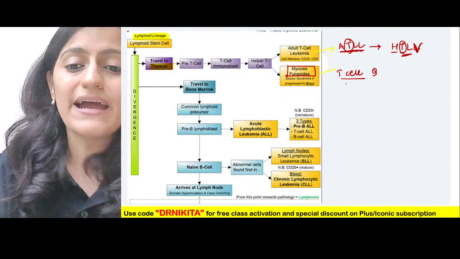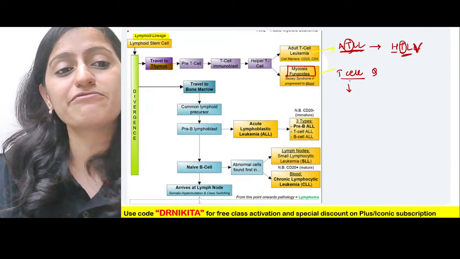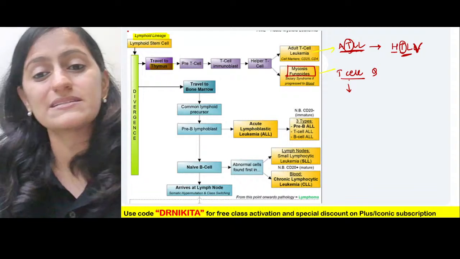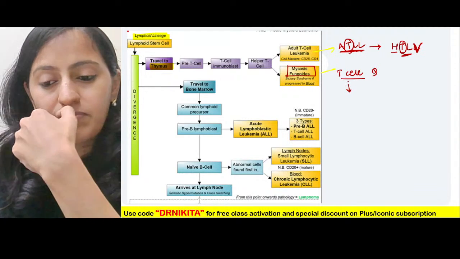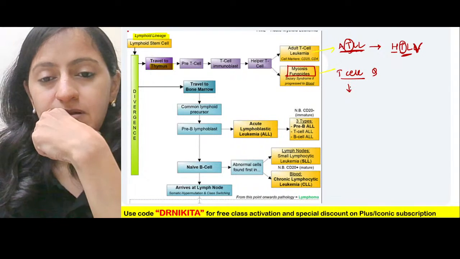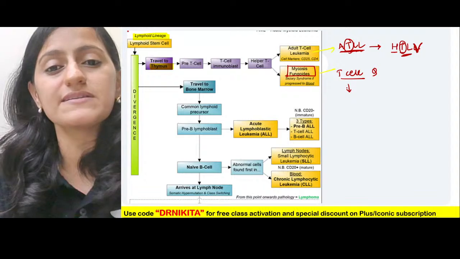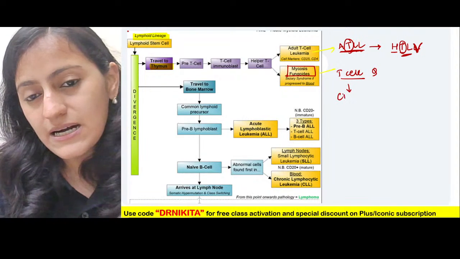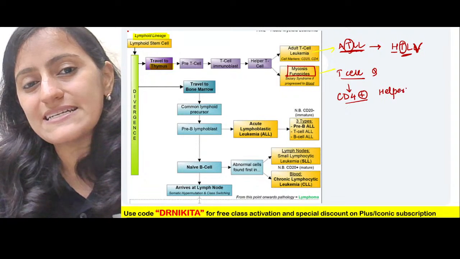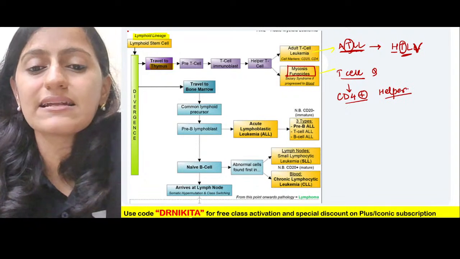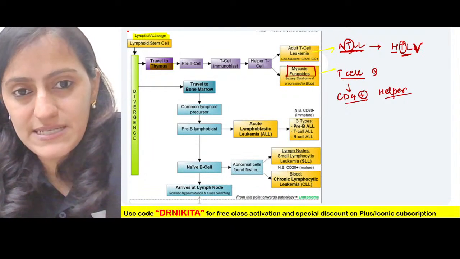Very good. Mycosis fungoides, next question. It's a T cell tumor. Is it CD4 or is it CD8? That means is it a helper T cell or a cytotoxic T cell? It is CD4. This is a previously asked question in one of the exams. Remember, this is CD4 positive, that is the helper T cell. It is a tumor of the helper T cell.